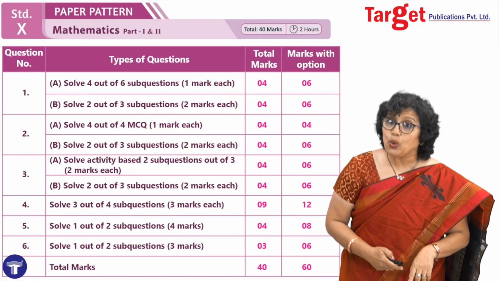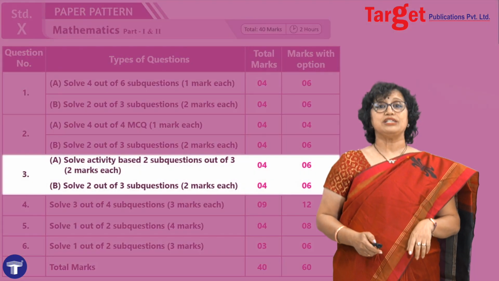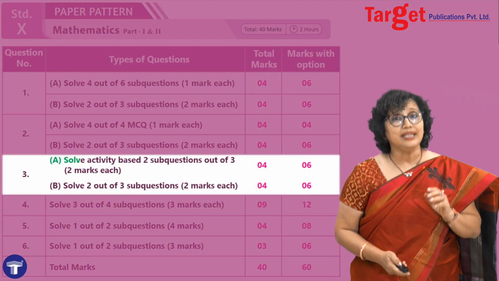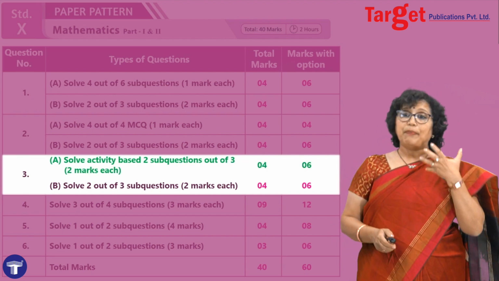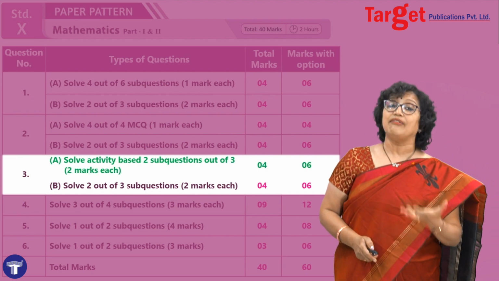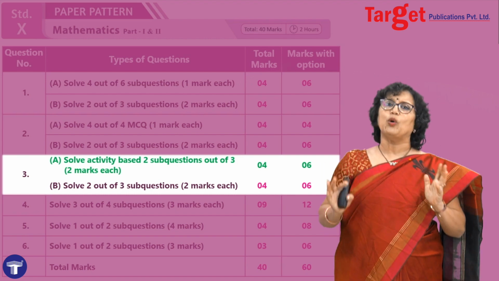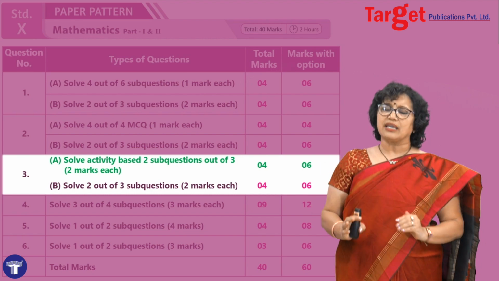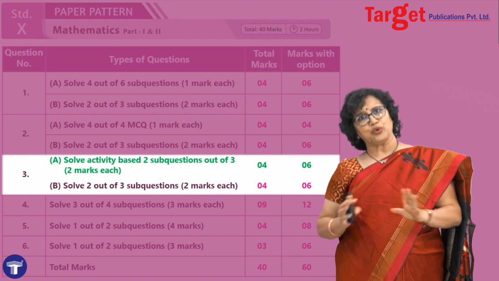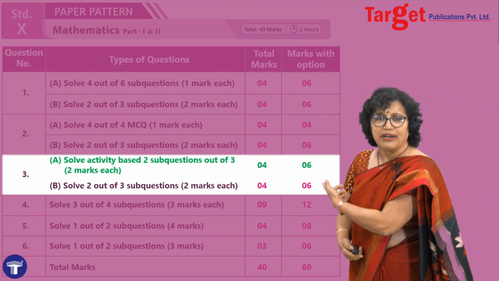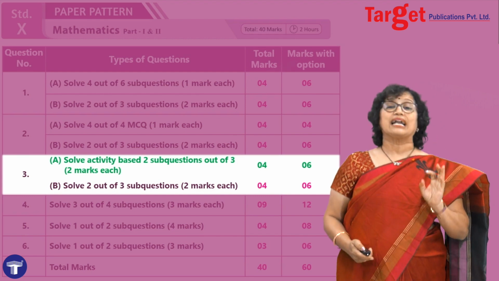Now go to the next one, question number 3. Look at question number 3A. 3A has a particular type called activity-based questions. What do we mean by activity-based questions? Basically, what the board has done is that we are not asking questions in the standard form. We are trying to test you in different ways, and the different way here is the activity-based question.